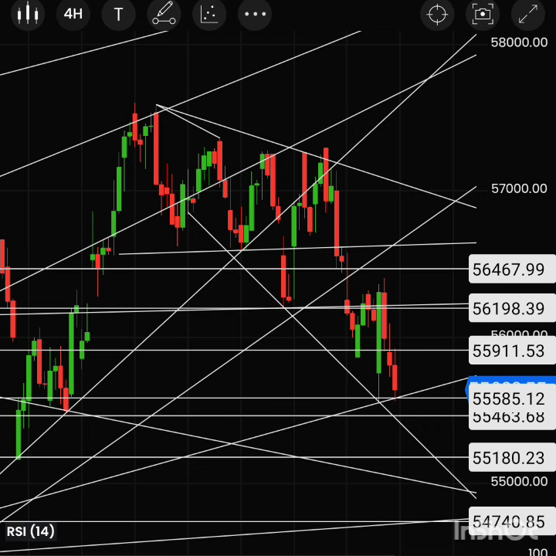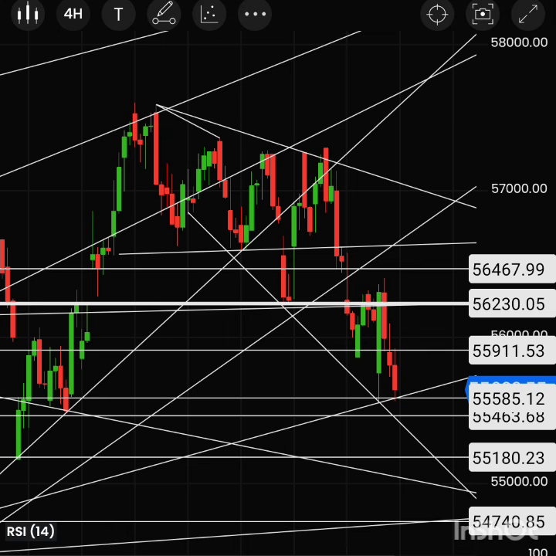And sorry, if we have a bounce from here, then it can move up to here mostly. That means 55,910 to 920, then 56,230 range maximum. Otherwise we need some good news, or some RBI policy or something else to drive the market upward. Now both indexes are in a crucial support range.